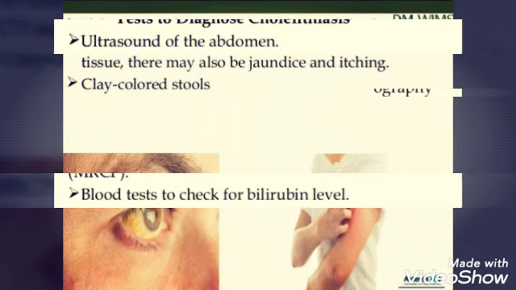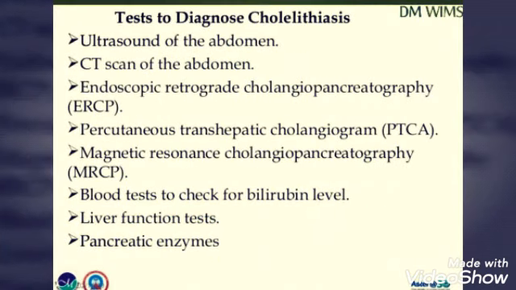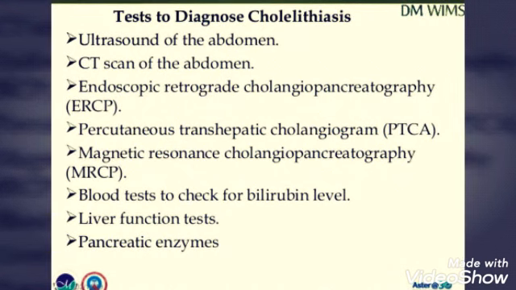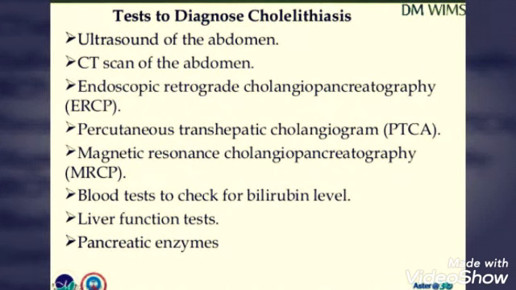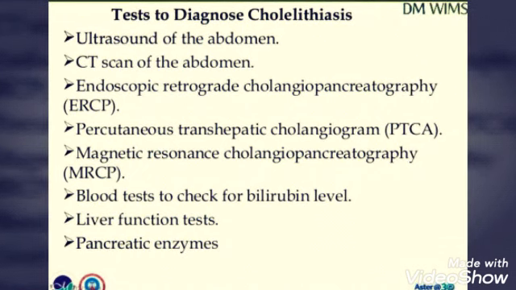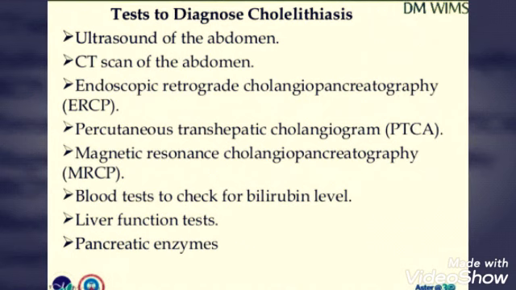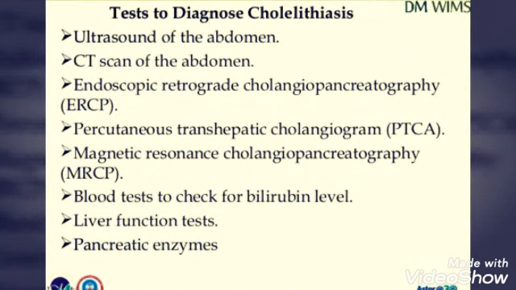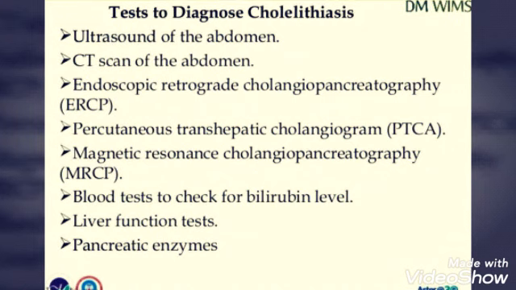Then we can go for the diagnostic procedures. In diagnostic procedures, you can go for the ultrasound of the abdomen, CT scan of the abdomen, then endoscopic retrograde cholangiopancreatography, then percutaneous transhepatic cholangiogram, then magnetic resonance cholangiopancreatography, blood test to check for bilirubin level, liver function test, pancreatic enzymes.